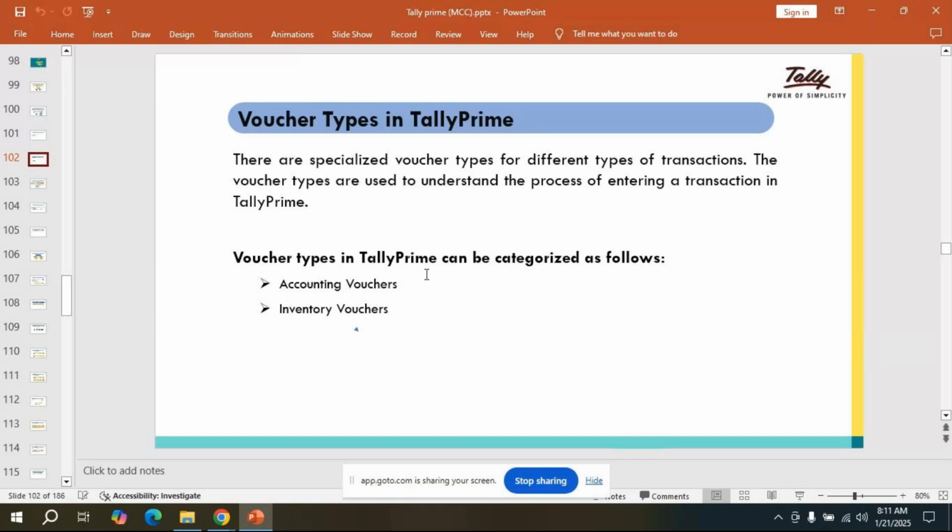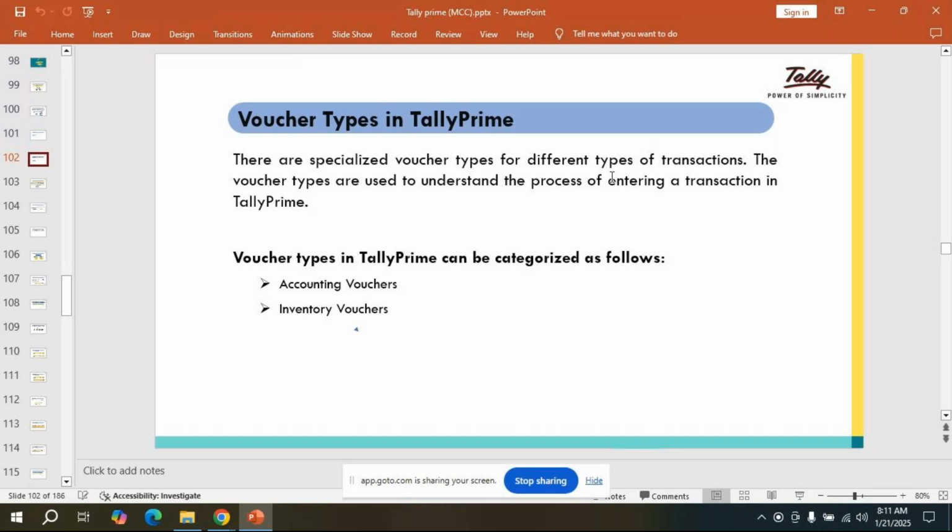See, vouchers means, in that we have several voucher types. There are so many voucher types we have: accounting vouchers, inventory vouchers, order vouchers. Like this, we have the options. There are specialized voucher types, meaning different voucher types for different types of transactions. Okay, so in that, two types of vouchers. We mentioned here accounting voucher and inventory voucher.